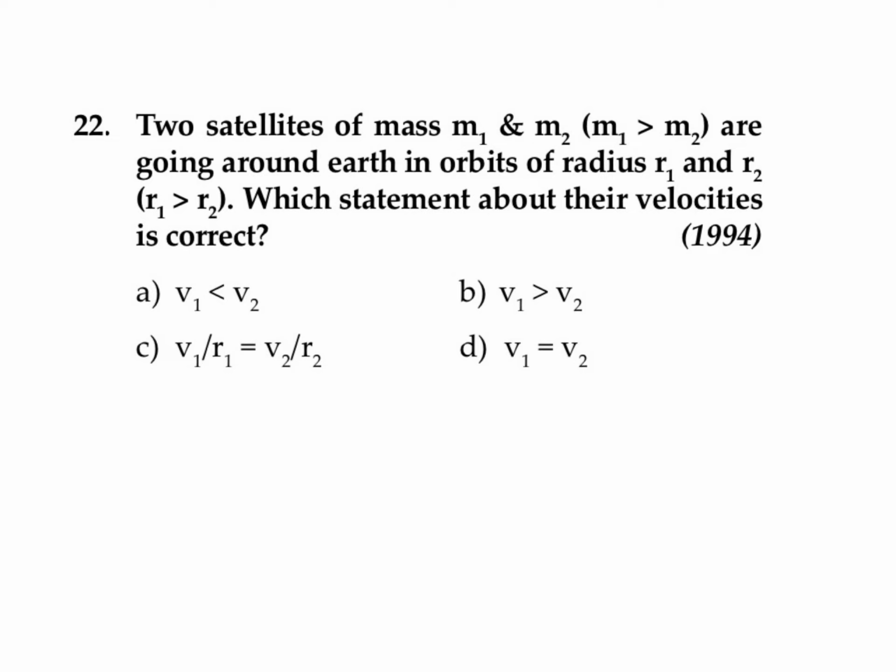So we know the relation between their orbital velocity and radius. Orbital velocity does not depend upon mass, so no need to consider the masses over here. Masses over here are given as different, but it will not make any difference to orbital velocity.